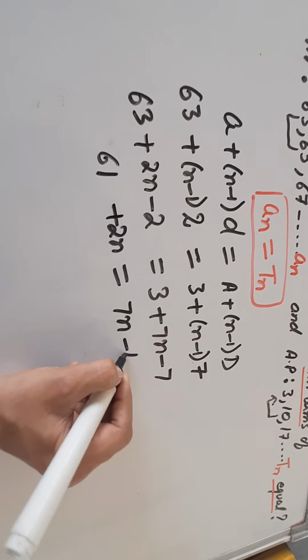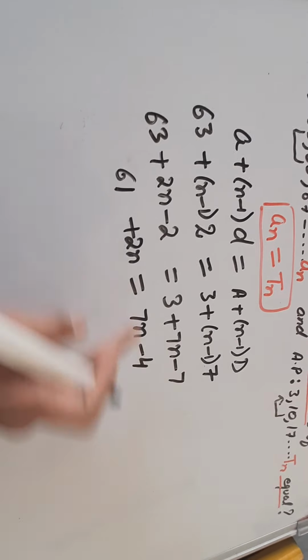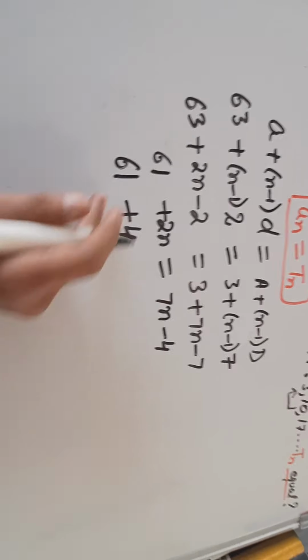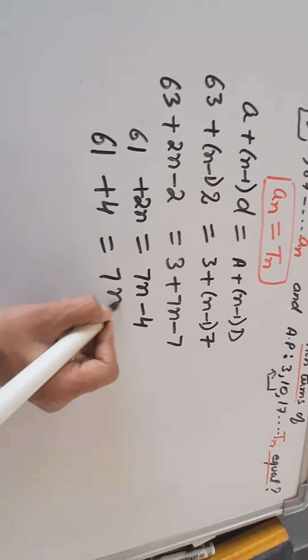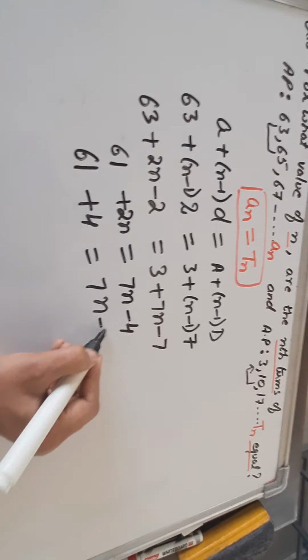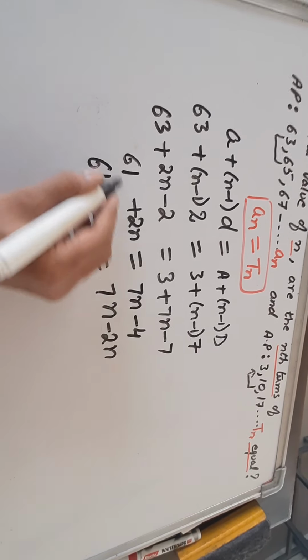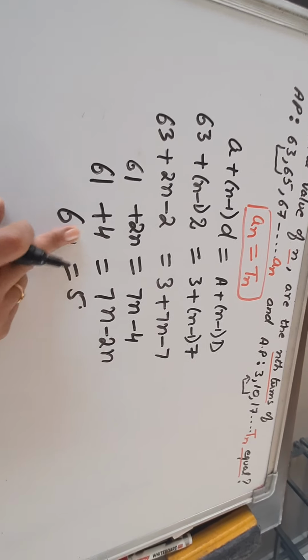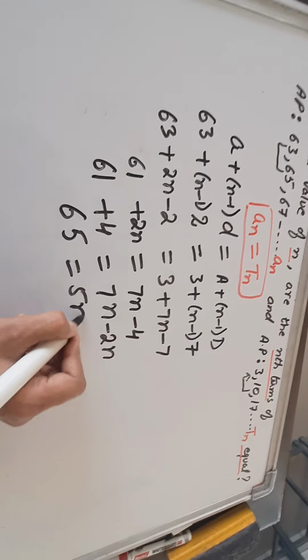So this will be minus 4. Again, like terms will be taken to one side. 61 plus 4, both are constant terms, is equal to 7n minus 2n. Right? So 61 plus 4 is 65, is equal to 5n.